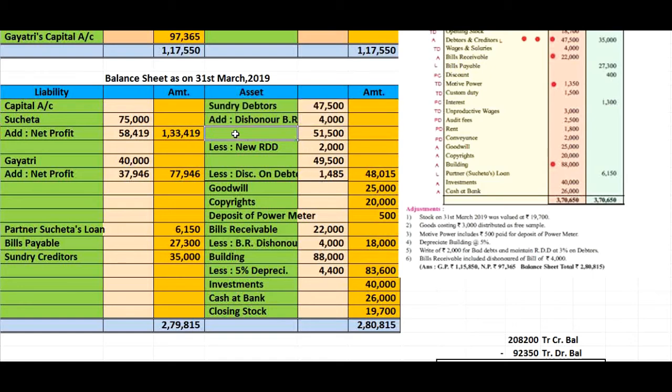त्यानंतर आपण बघूया डिसऑनर ऑफ बिल्स रिसिवेबल ₹4,000 ऍड केल्यानंतर किती ना, bills receivable dishonor added to the sundry debtors and we get the figure 51,500. After that we have to deduct the new bad debts. Here we new bad debts. Here there is no new RDD is on the next line and no discount on debtors.